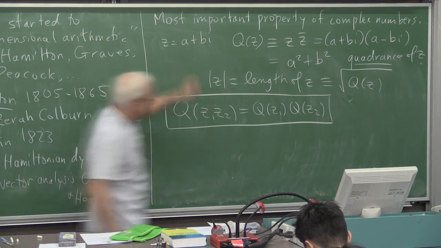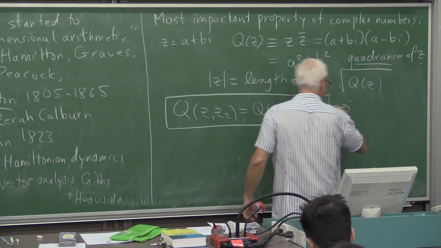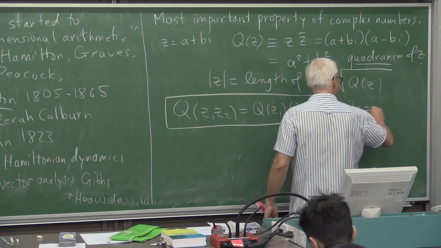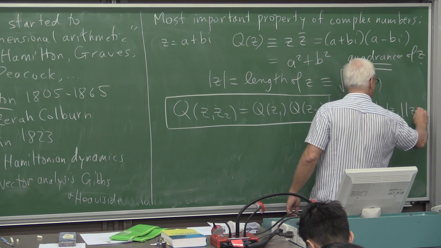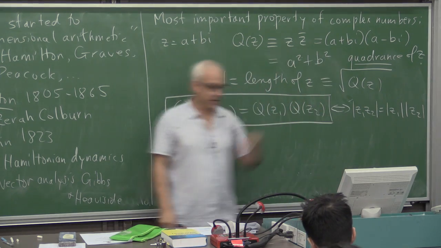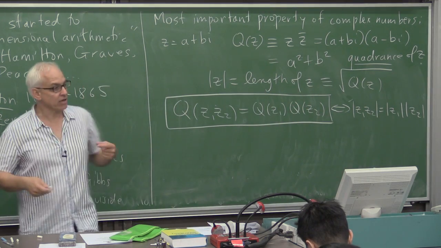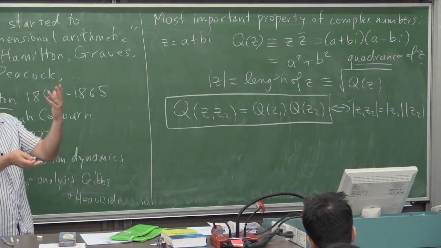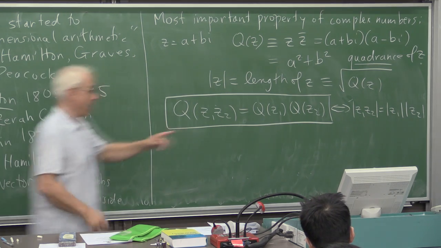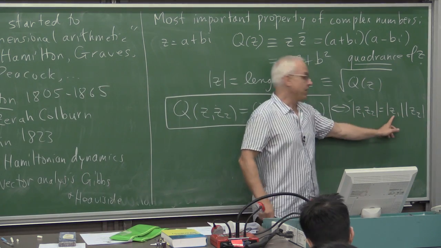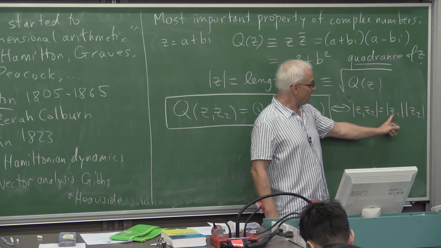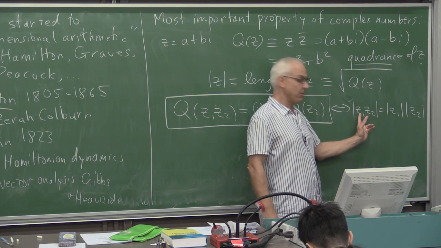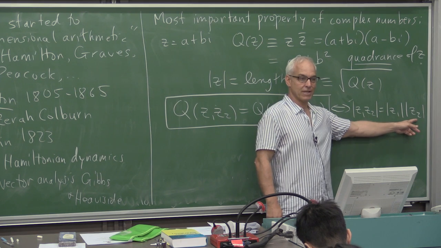In terms of length, we can rewrite it as saying that the length of z1 times z2 is the length of z1 times the length of z2. You'll recognize that as the property I've already talked about when multiplying by z: when you multiply z1 by z2, the length of z1 gets multiplied by the length of z2.